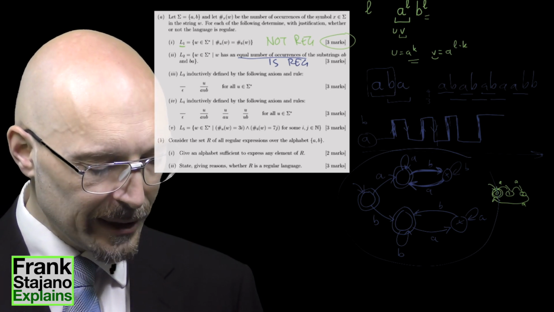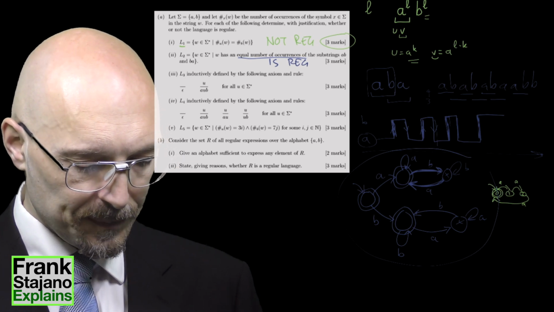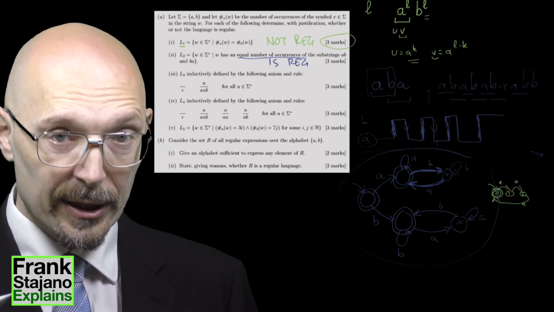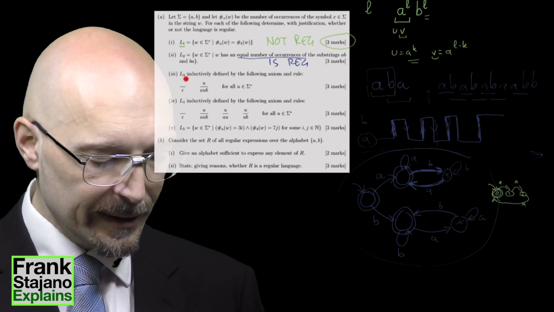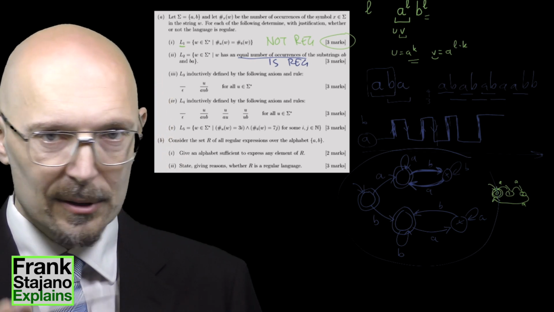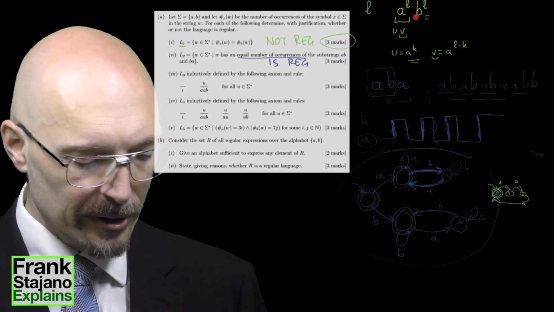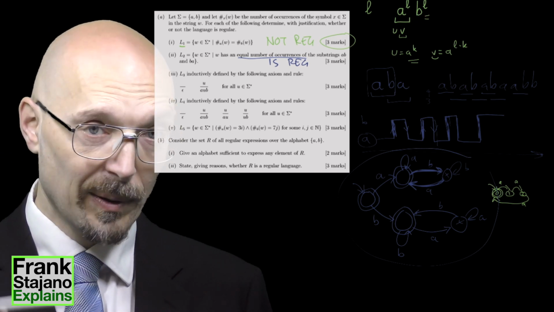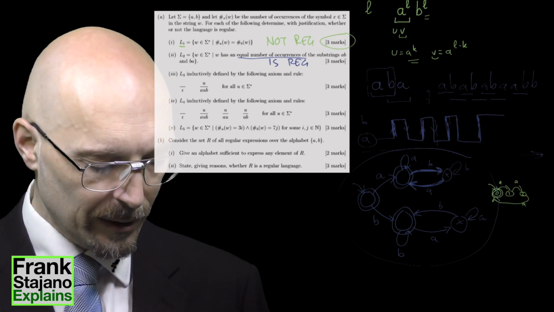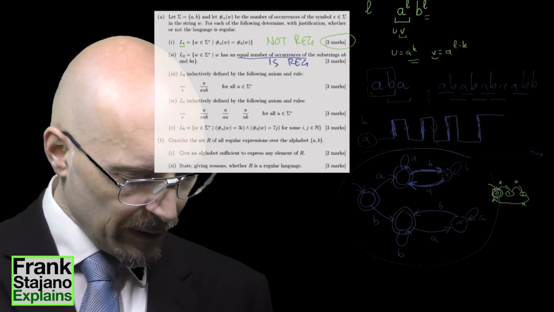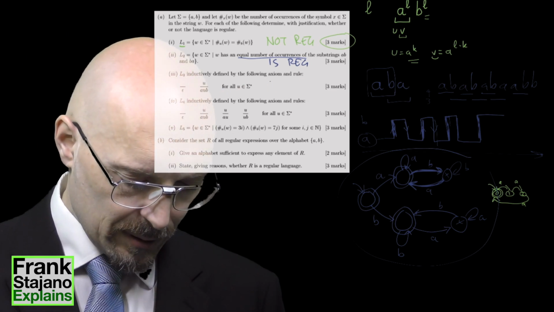A to the L, B to the L would be a string that is in L3, but also a string that is not pumpable. Any L you give me, A to the L, B to the L, is in the language, but if you try to pump it, then the result of the pumping will not be in L3, and therefore this one is not regular, and I've given you